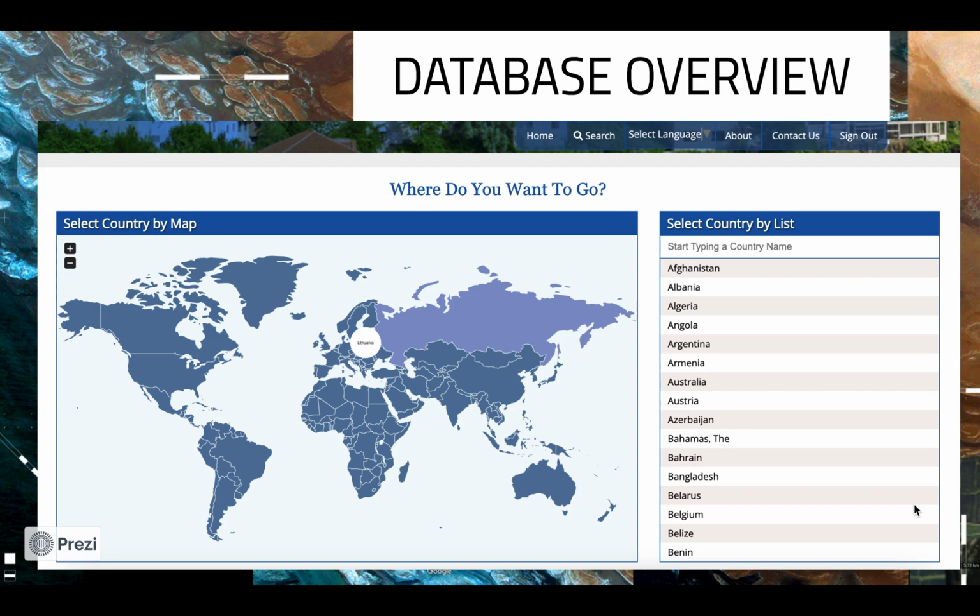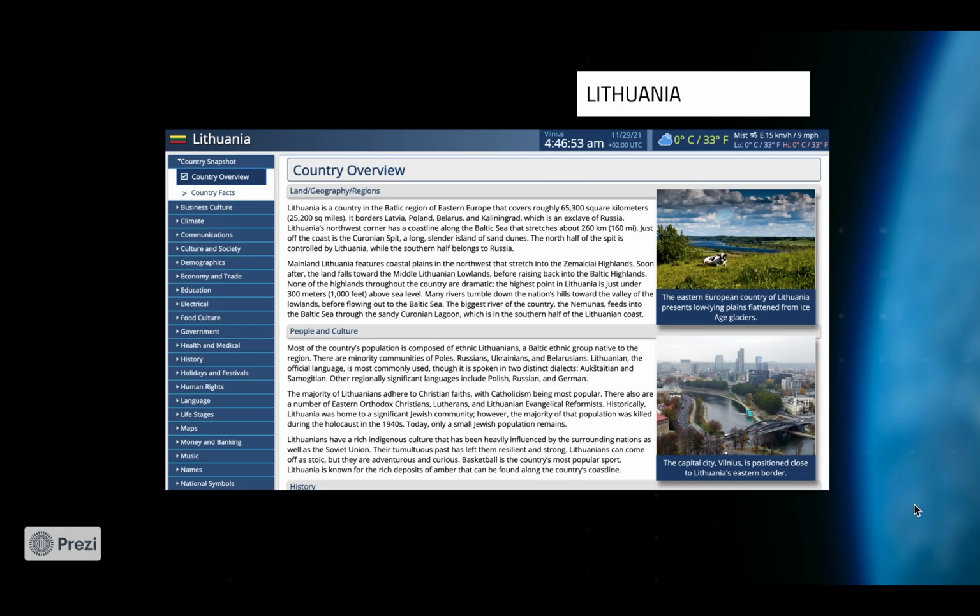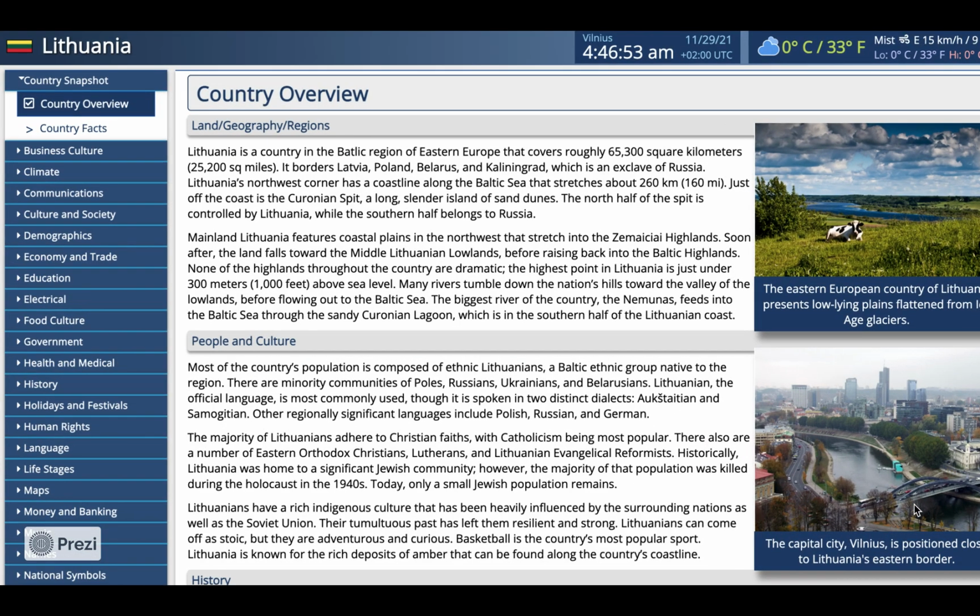For the purposes of this presentation, I have already pulled up an overview page for Lithuania. Just from the basic page, you can see the amount of information available. This page features land, geography, regions, and people and culture. This is just a start to the many categories offered that you can see from the expansive toolbar on the left. There are also several pictures to help with learning as well for those of you that are visual learners.